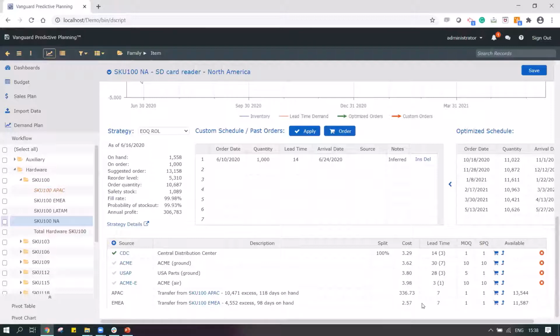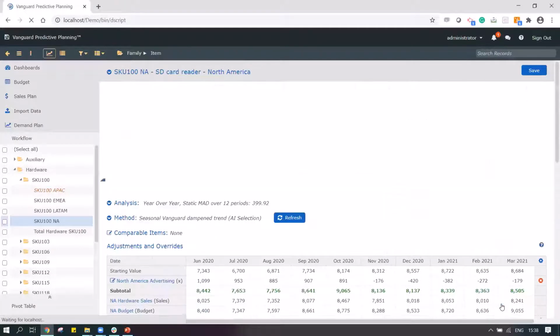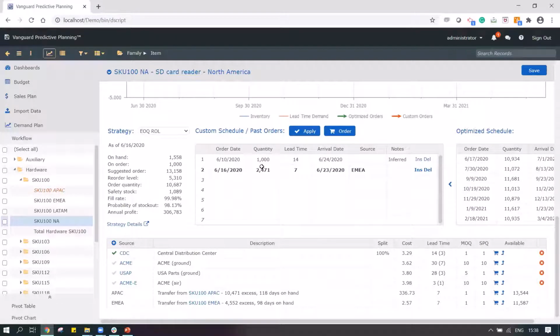The cost of movement is also low, the lead time is also low, and I know that there is an excess of about 11,000 units. So I can top it up, and automatically the system is going to suggest the amount that I'm going to order. Maybe I can change the amount in case I feel that I want to procure more product. Maybe I want to procure 3,000 instead of 2,000. When I apply it, my probability, which was earlier 99%, has gone down. It's now 98%.